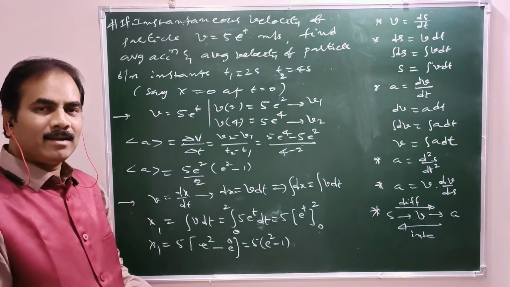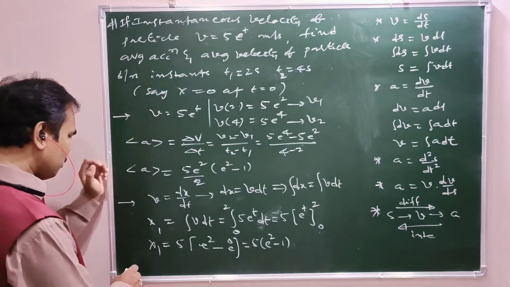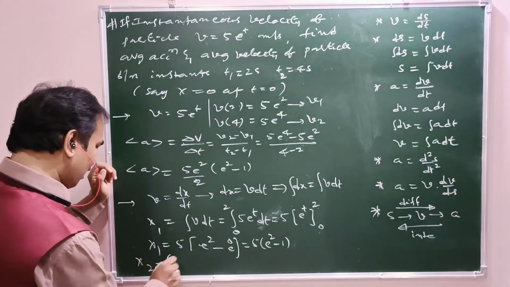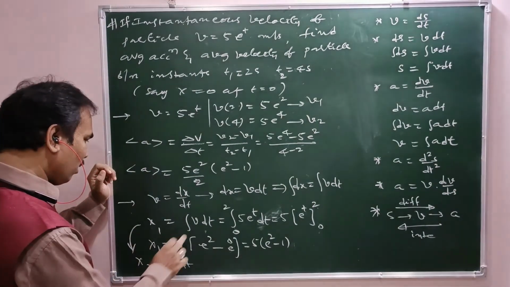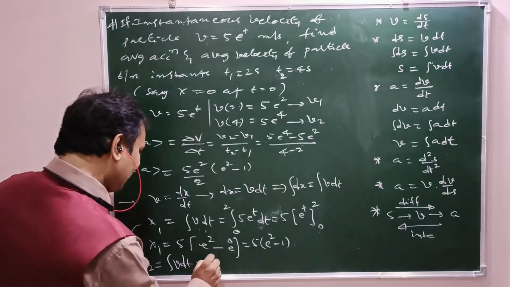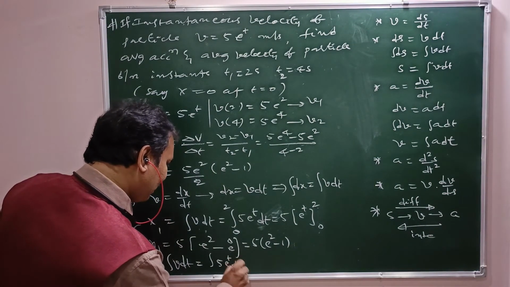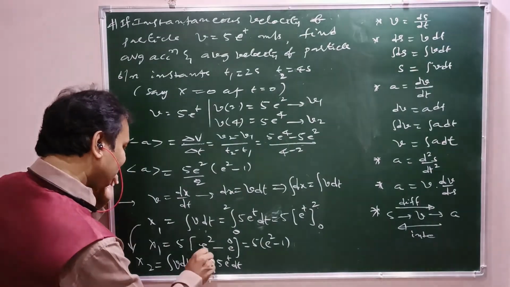Similarly, you can find the displacement covered in the first 4 seconds. First 4 seconds means x2 equal to integral v dt. Once again the same relation, x2 equals integral 5 times e power t dt. Now what are the limitations? 0 to 4 seconds this time.